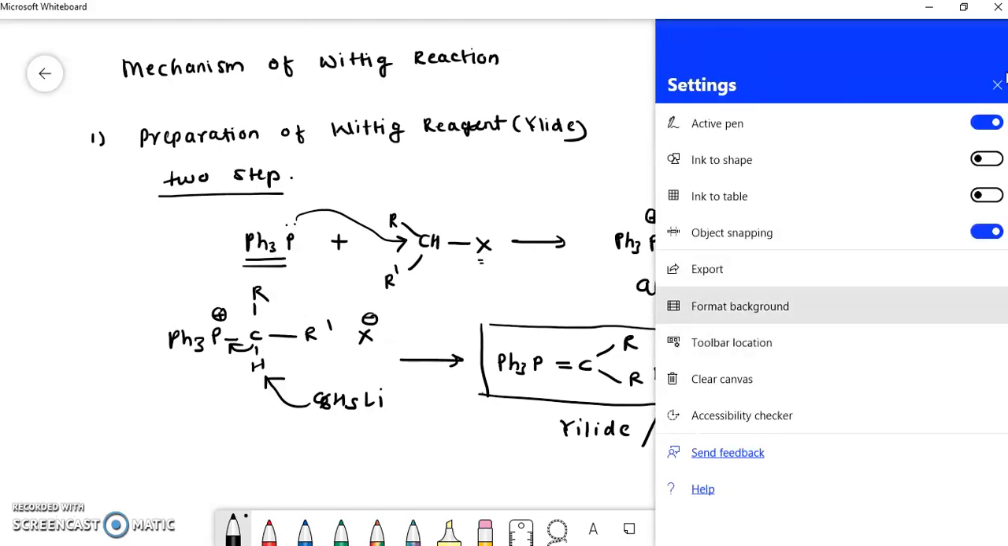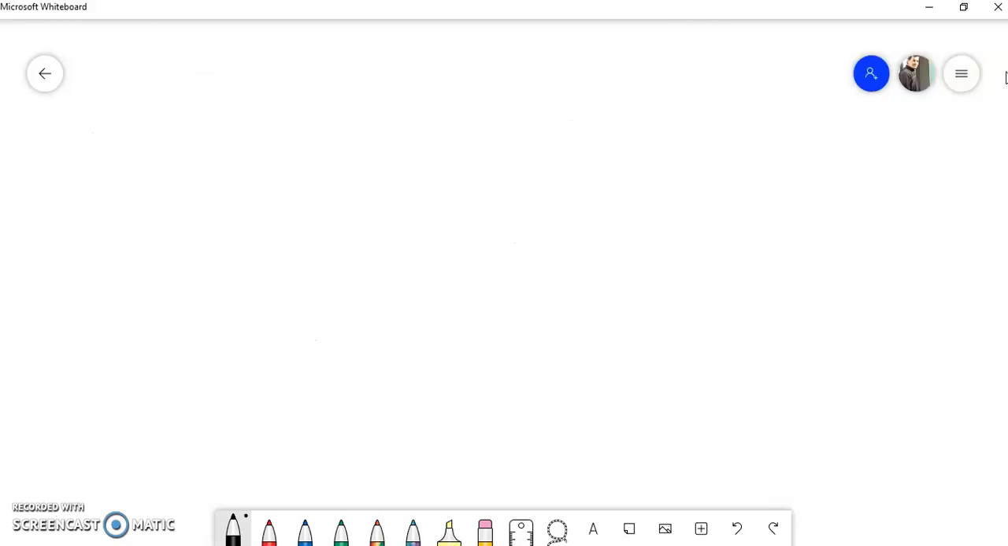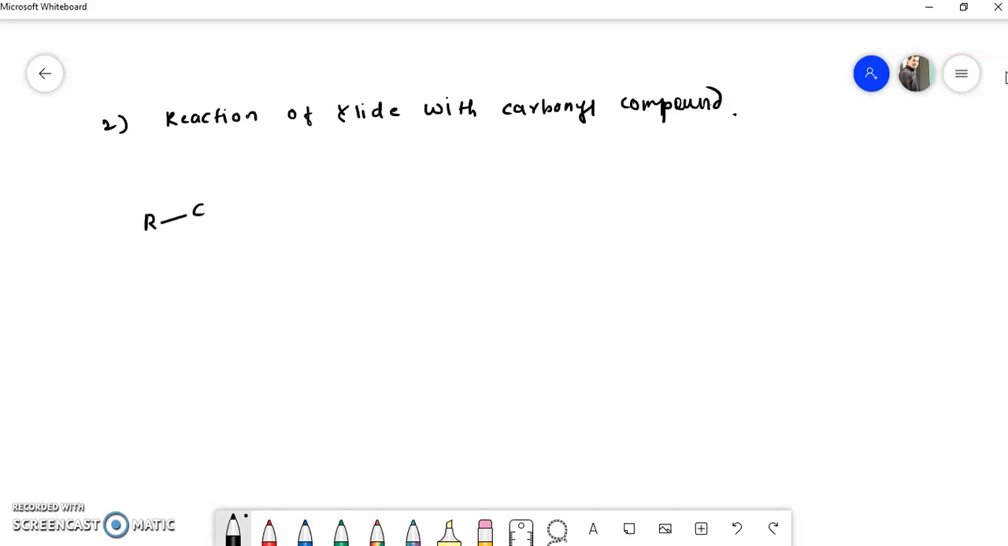Now what is the second step? The second step of this mechanism is the reaction of the halide with a carbonyl compound. Okay, our carbonyl compound may be an aldehyde or maybe a ketone. Say I will take a general carbonyl compound, say RC double bond O, and here R dash. Okay, and we react this with the halide which is formed in the first step.